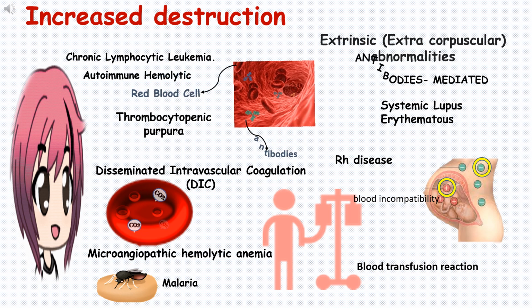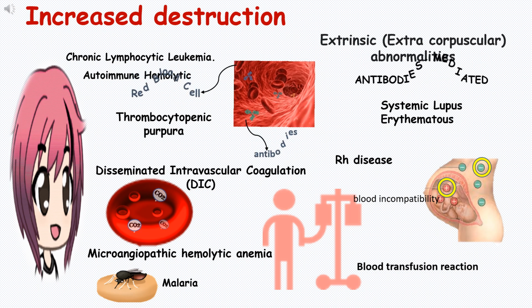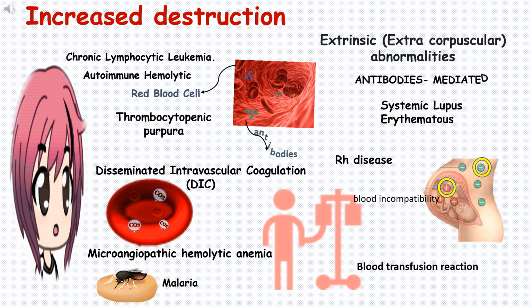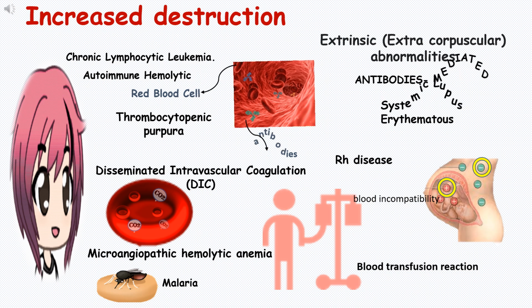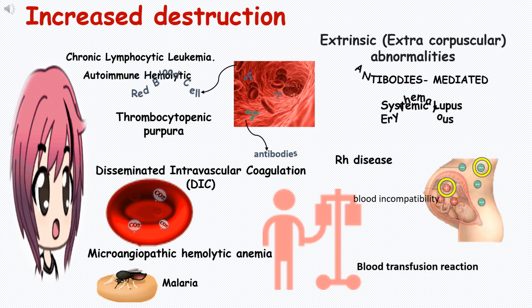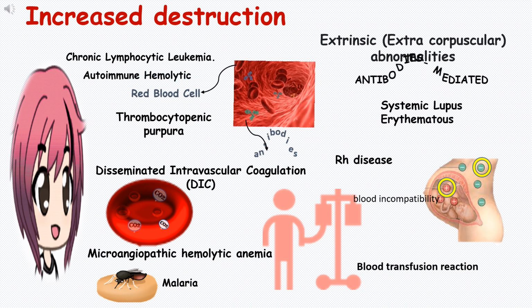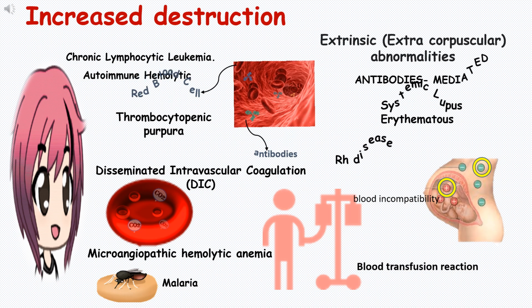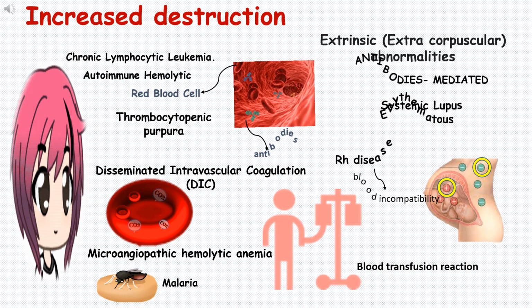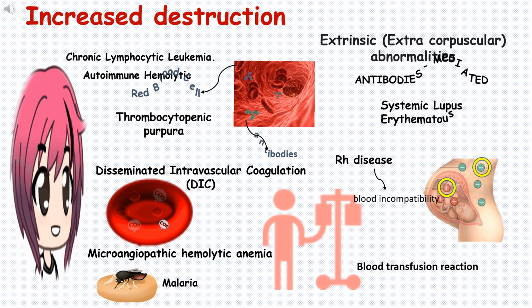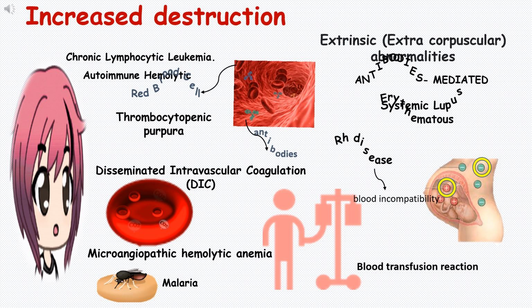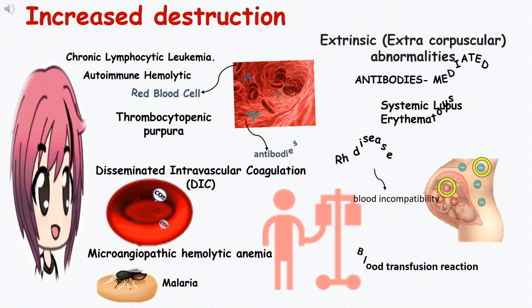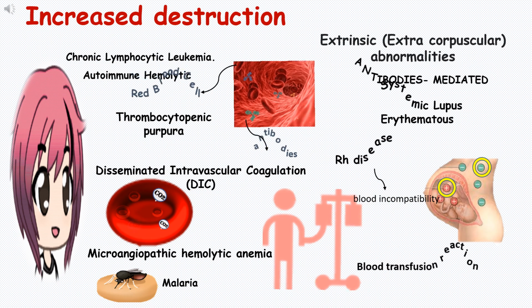It could be drug associated or secondary to another disease, such as systemic lupus erythematosus, or malignancy, the presence of tumor, such as chronic lymphocytic leukemia. Rh disease is where the parents of the newborn have blood incompatibility. This is one of the causes of hemolytic disease of the newborn. Blood transfusion reaction is also one of the causes.